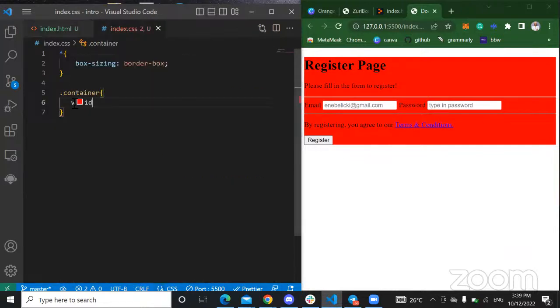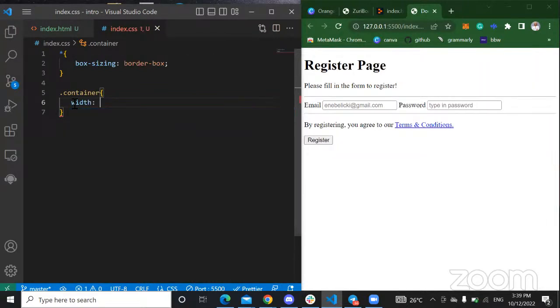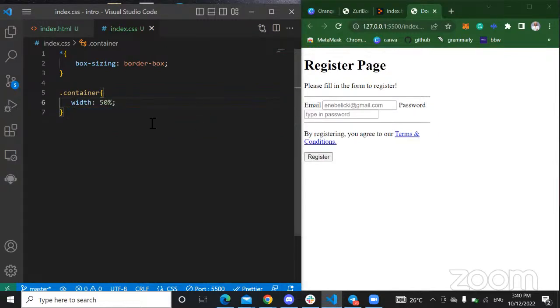So let's change the width to 50% of our page. So one thing about responsive design, percentage actually makes your work better. You understand? 50% just simply means that on every screen, anywhere you open this register page, it will always show us 50% of the screen.